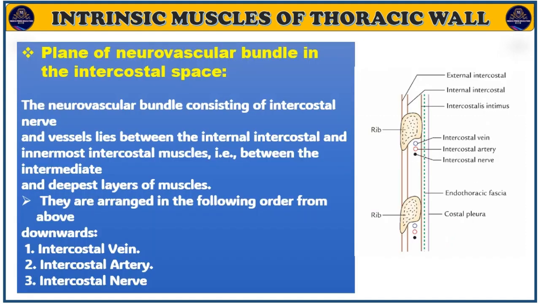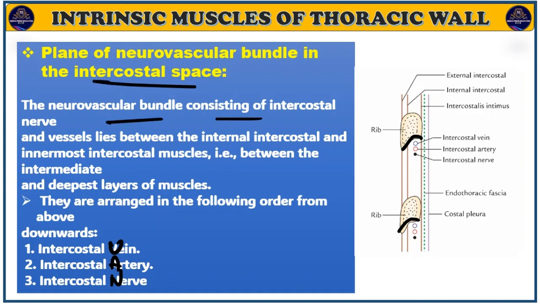Okay. So now the most important viva question here, very, very important. Okay, I will drive a van here. Okay, I will drive a van. For understanding the neurovascular bundles in the intercostal muscle, or you can say the intercostal space, there is a presence of the intercostal groove. Here is the intercostal groove. This is the intercostal groove. So what is the arrangement of the neurovascular bundles in the intercostal space?